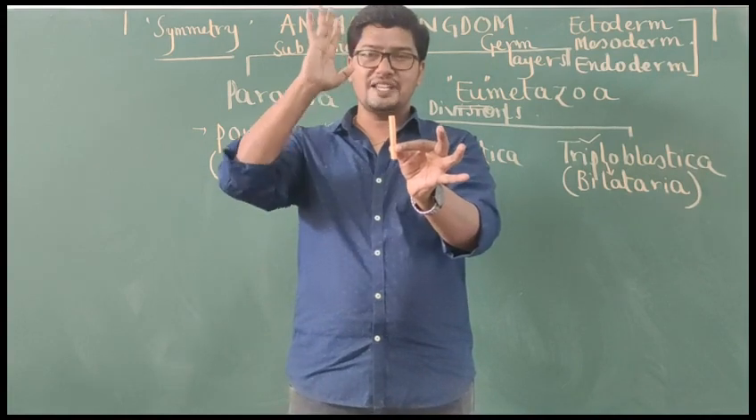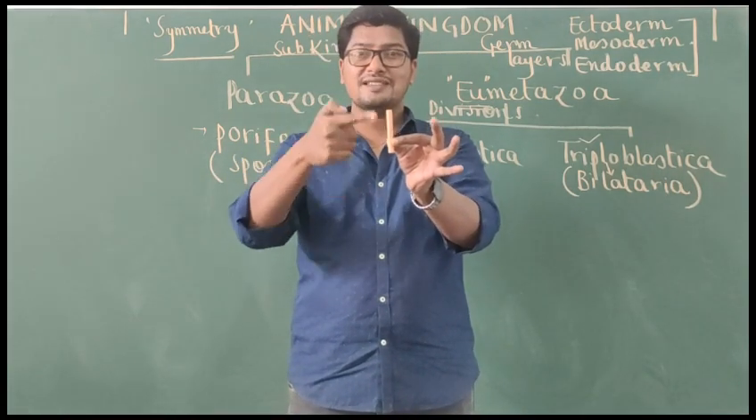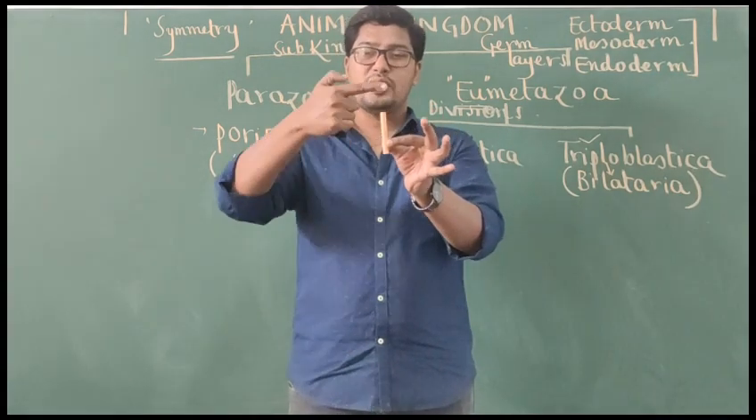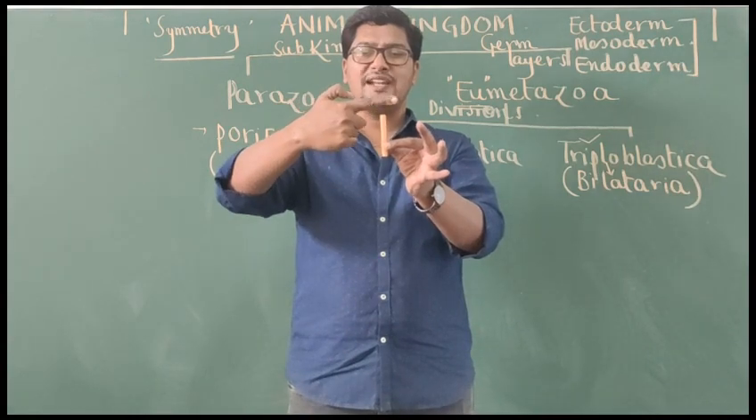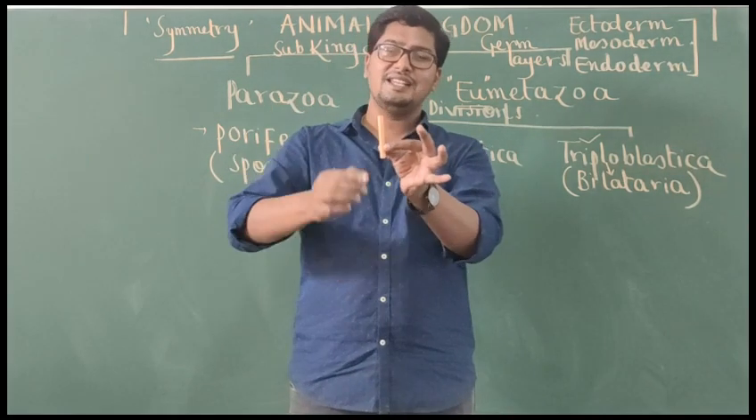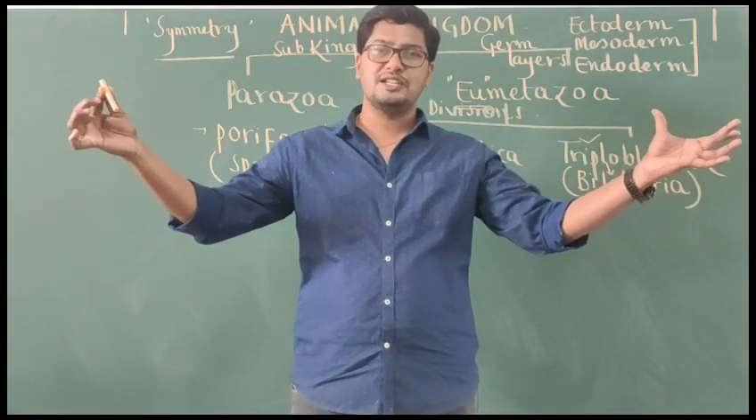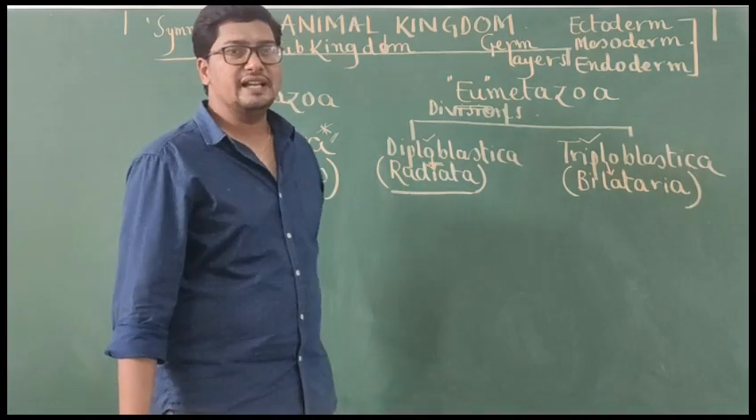Now I can choose any plane. That plane must pass through that imaginary axis called central axis. So I can choose a plane like this because this is cylindrical. I can choose a plane like this. I can choose like this. In many planes, I can cut this piece of chalk into two equal halves. That is two mirror images. And such type of symmetry is called radial symmetry.